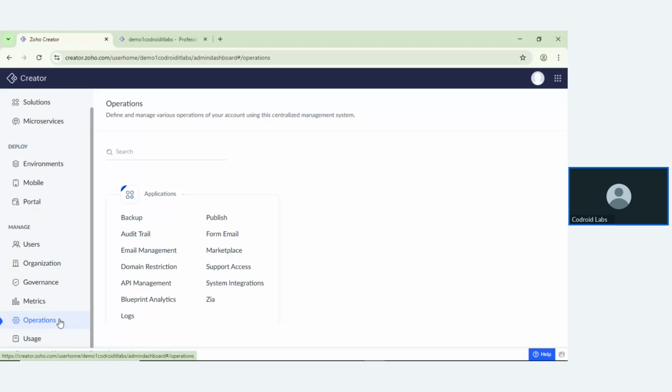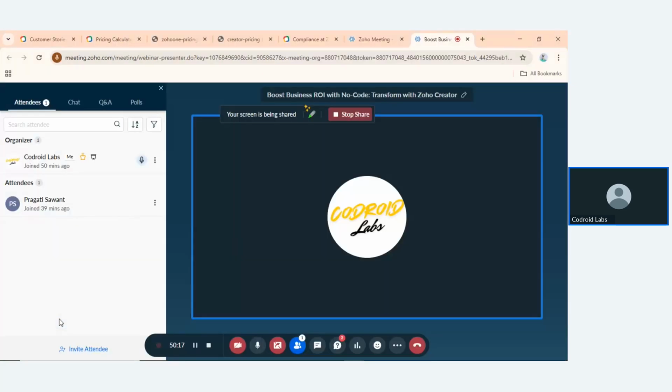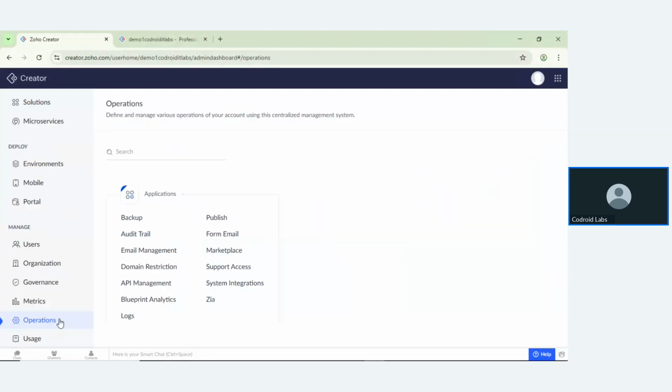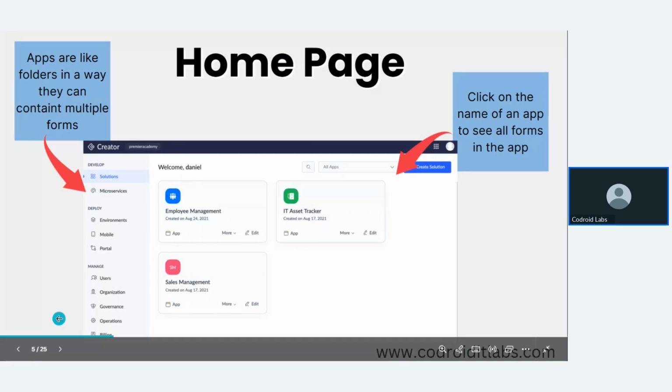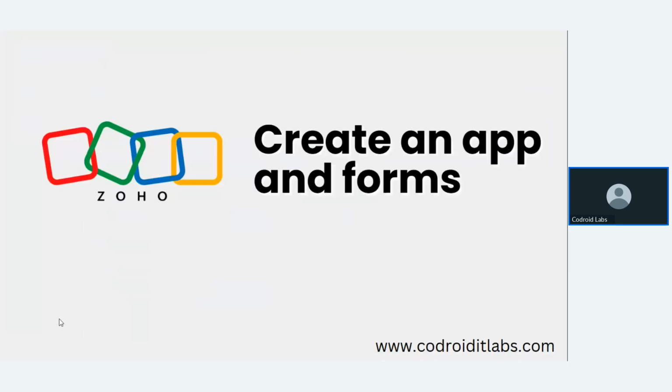They have audit trails, email management, domain restrictions. If you don't want to restrict any particular domain here, you can also do this. If you want API management, they have blueprint, analytics, logs. You can publish forms, emails, marketplace, support access, and Zia integration also there. So one by one in the upcoming sessions, we will learn about that stuff.